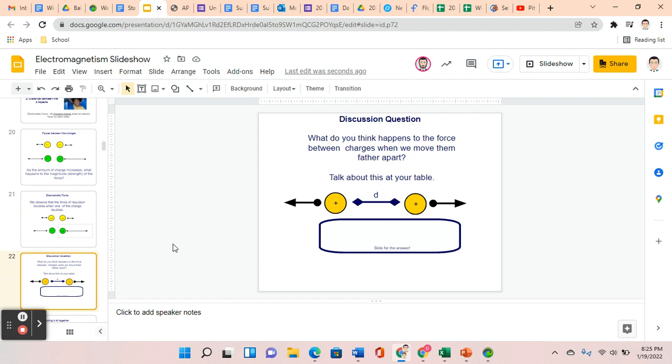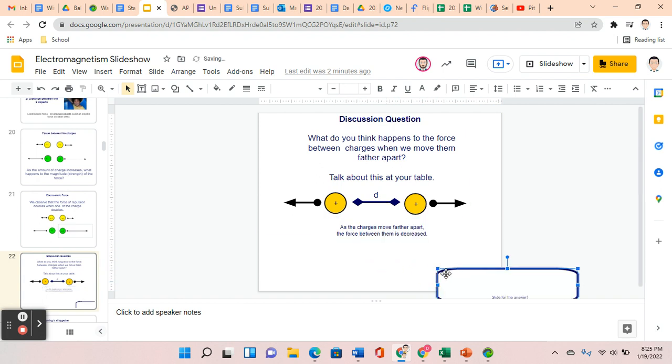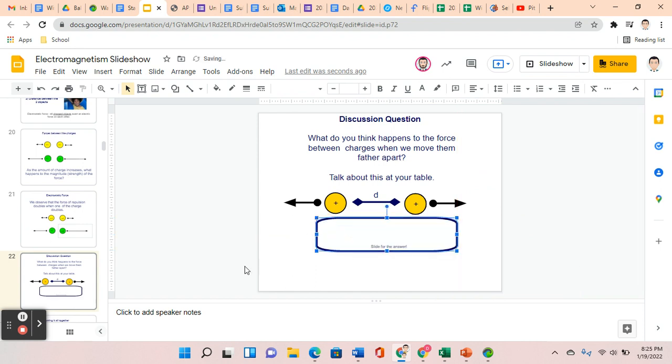So what do you think happens to the force between charges when we move them farther apart? Let's reveal the answer. As the charges move farther apart, the force between them decreases. Again, just like magnets that we can observe, the further apart they are, the less the force interacts between them.